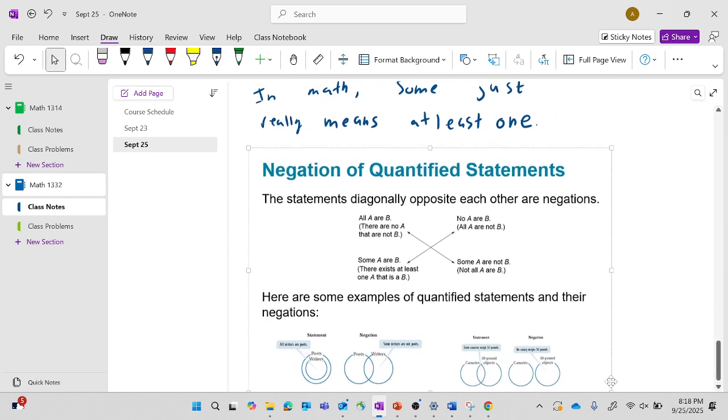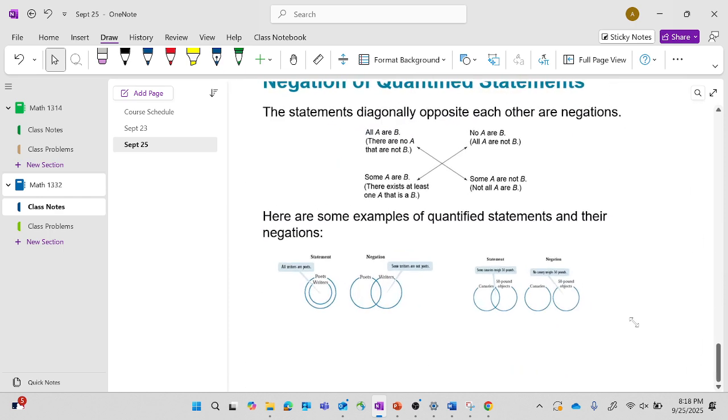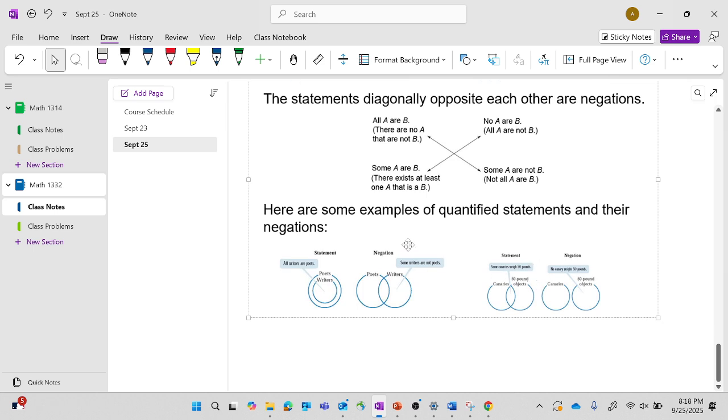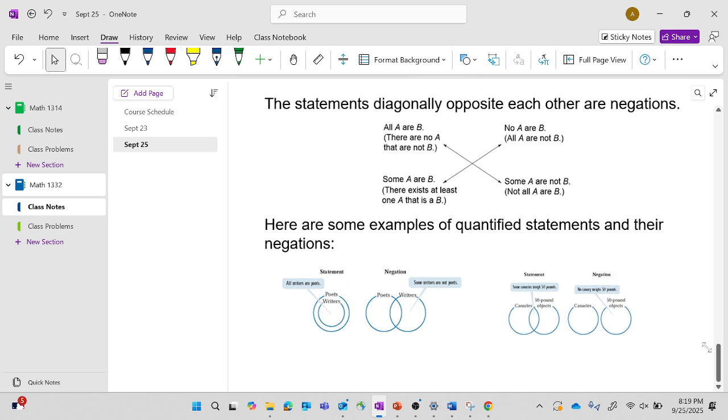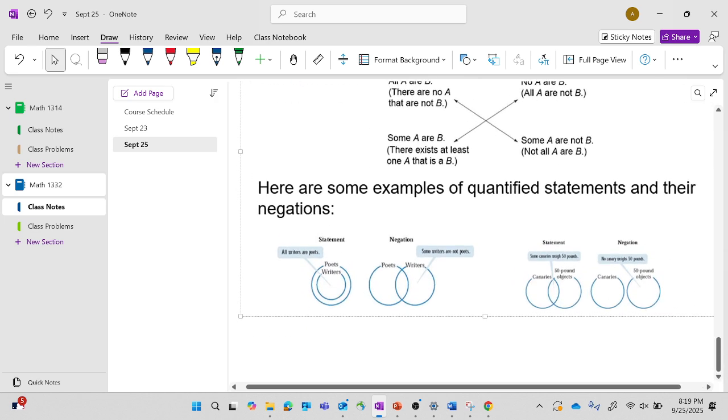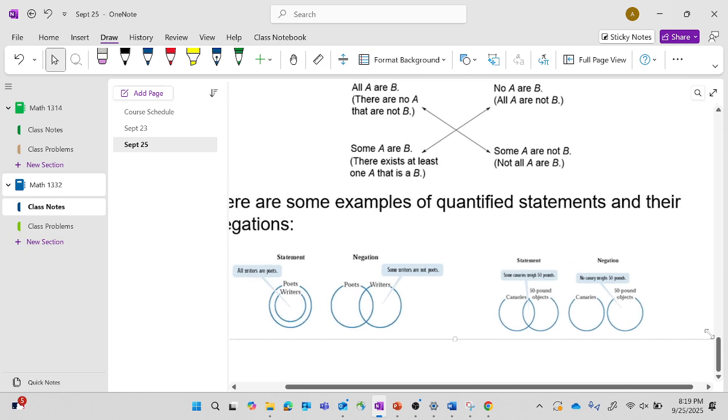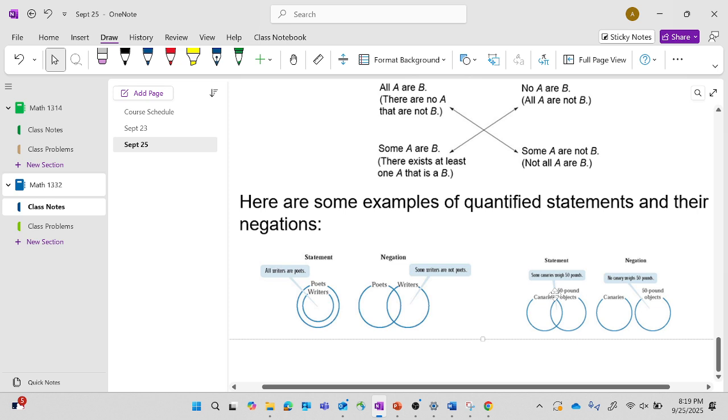I can make this a little bigger. All right, so if we're talking, you can barely see that. So poets and writers, if we say all writers are poets, can y'all read that or not really? It's kind of hard to read. Hard to read? I'm just going to read it.